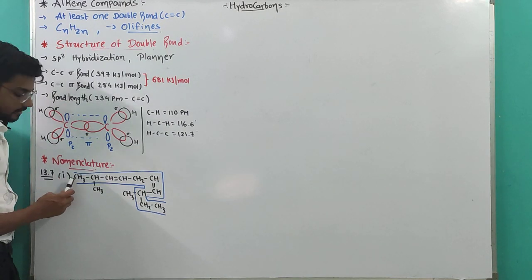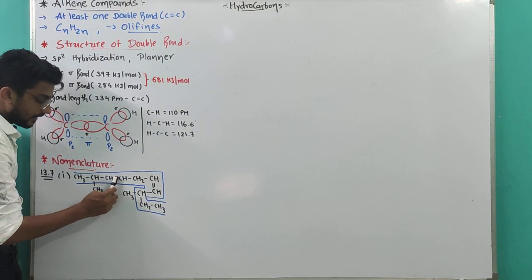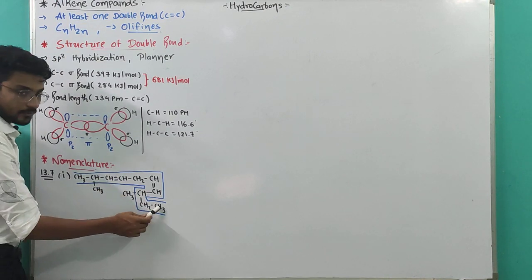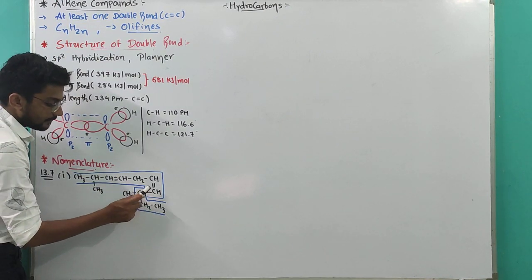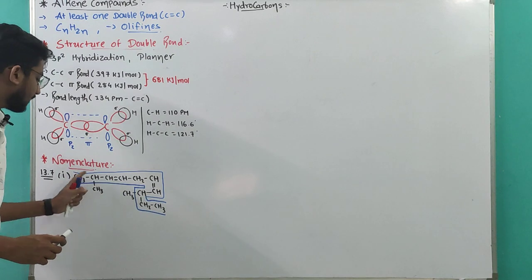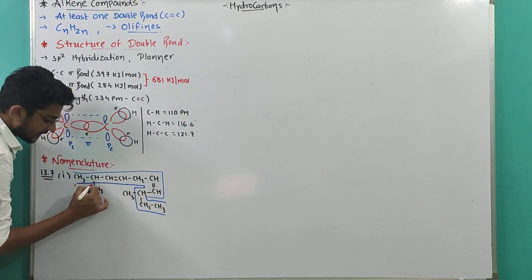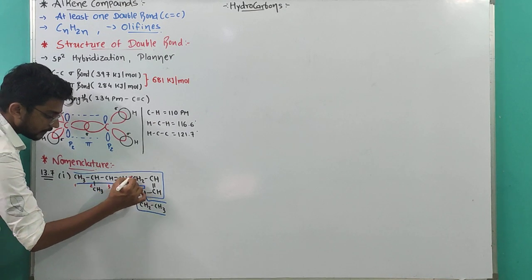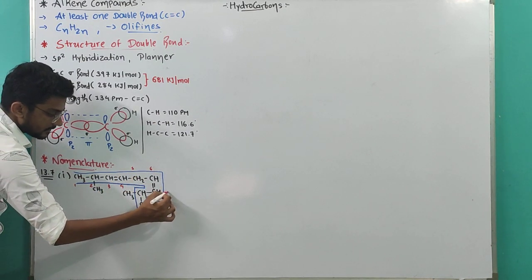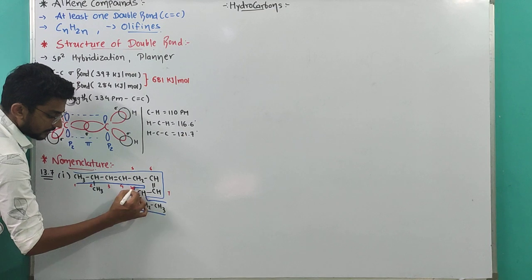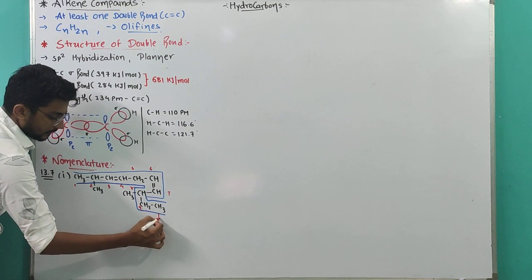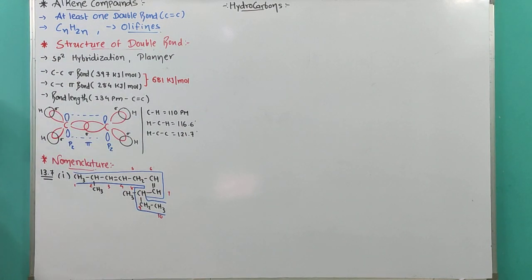If we start from here, 1, 2, 3, the third carbon has the double bond, and if we start from here, 1, 2, 3, the fourth carbon has the double bond. So numbering will be from here. First carbon, second, third, fourth, fifth, sixth, seventh, eighth, ninth and tenth carbon. A total of 10 carbons are there.